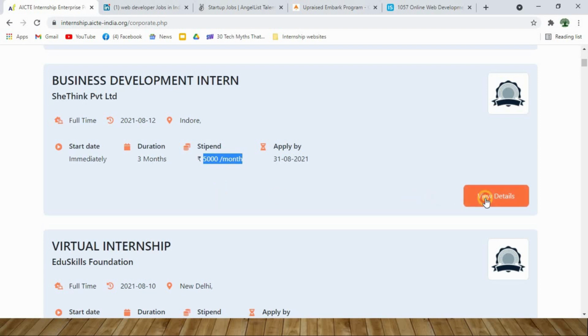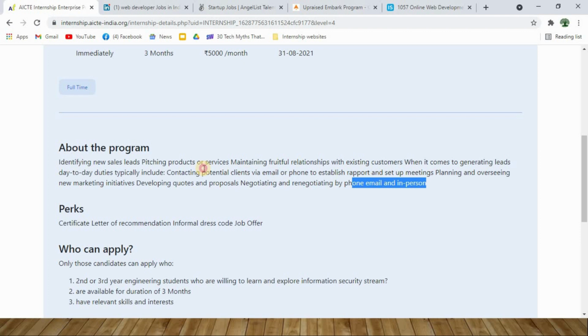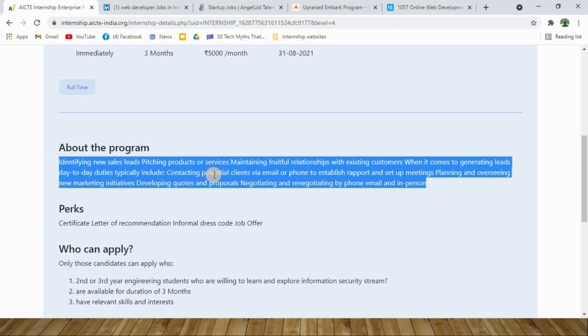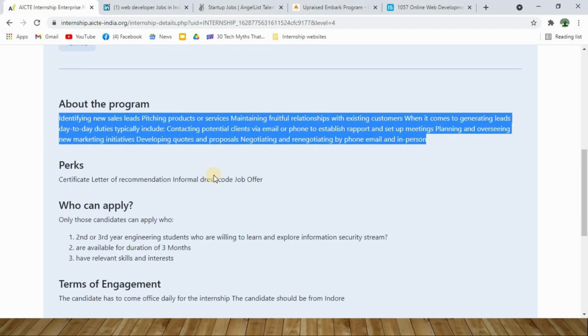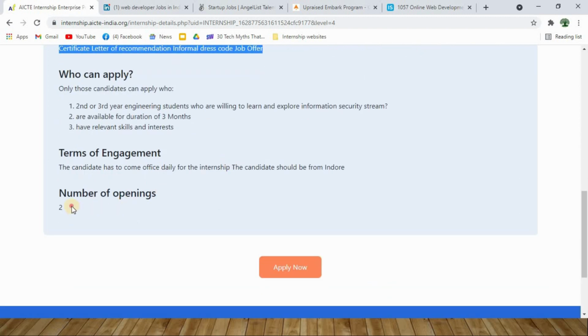So when you click on view details, that is going to give you the job role which you are expected to do in your intern period. And finally you will get the letter of recommendation, informal dress code, job offer, and all these things are the perks which you get because of attending this particular internship. And you have a total of 2 openings for this particular intern offer.